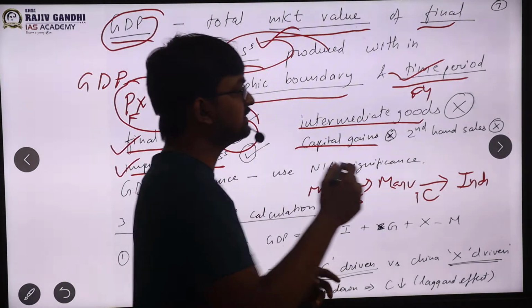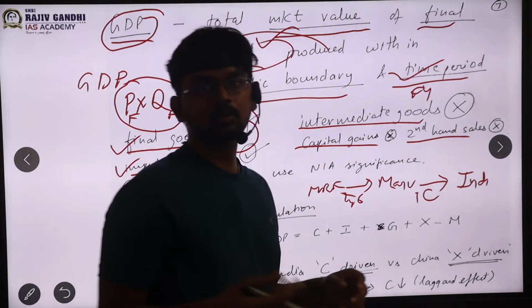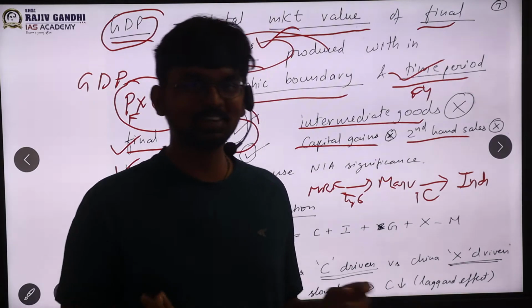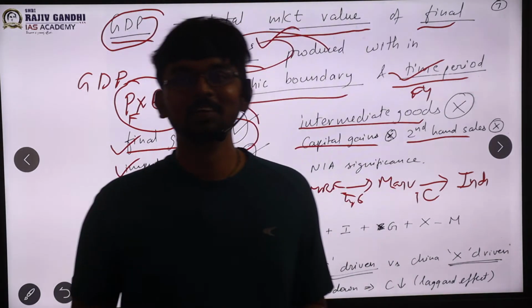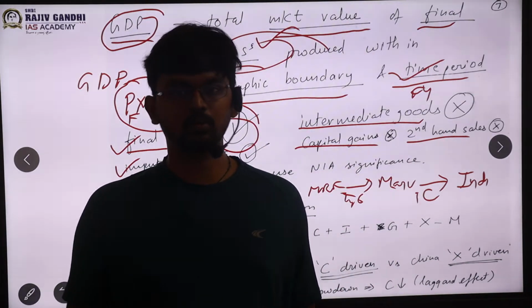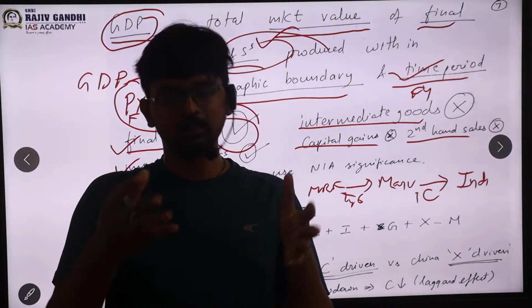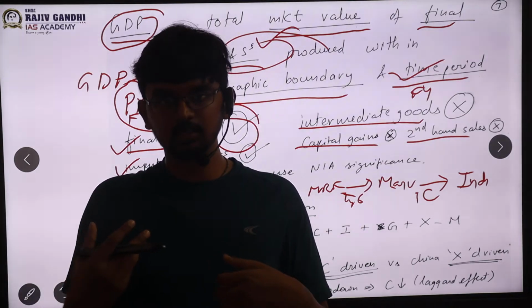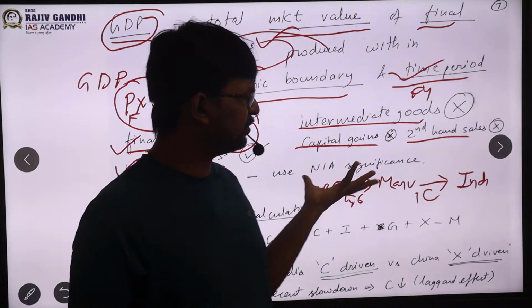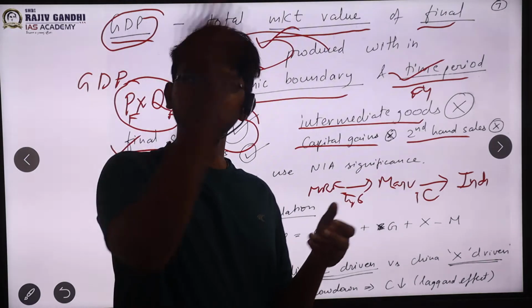The next important thing is second-hand sales. Say I bought a car for 5 lakhs, and after 1 year I sold it for 2 lakhs. So essentially I'm getting 2 lakhs as income. Will that be included? No. It is similar to capital gains, no? This car was produced 2 years before.